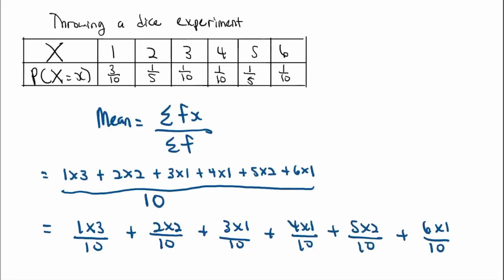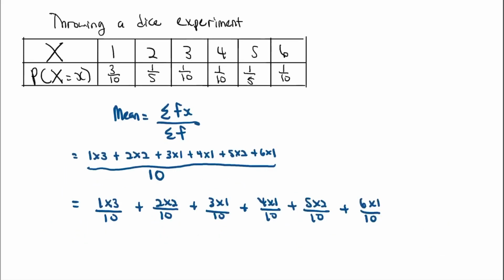Now, why did I do this? Why did I break them up into tiny fractions? Now, observe carefully. I'm going to break them up further. 1 times 3 over 10 is the same as 1 times the fraction 3 over 10. Is that correct? Just use logic.